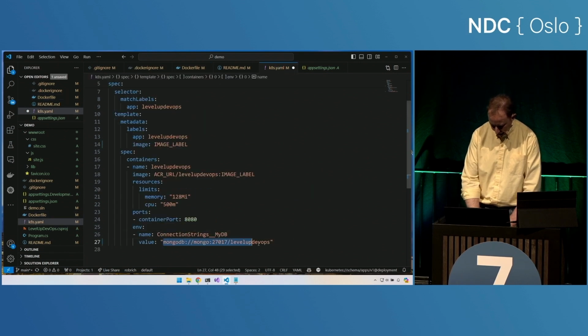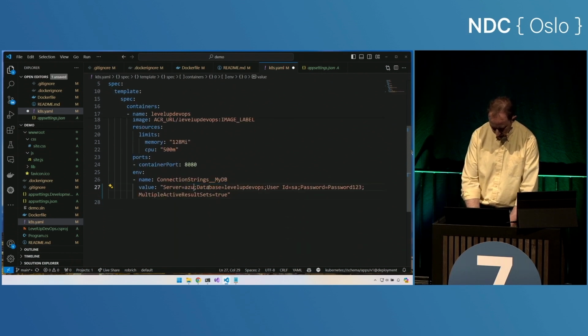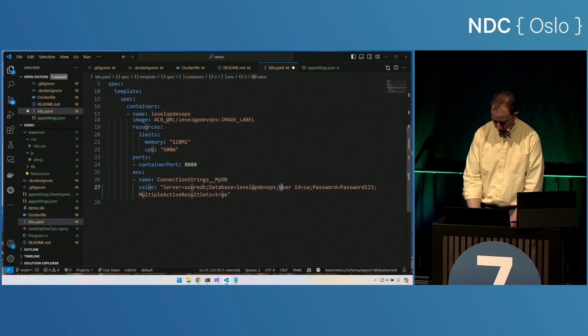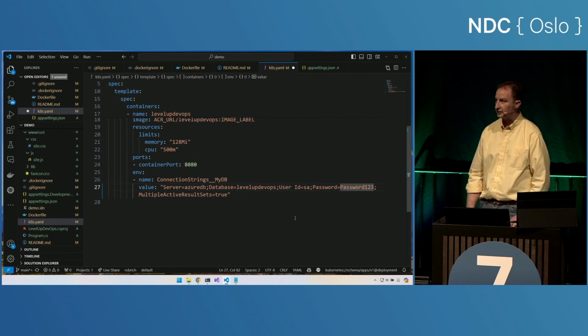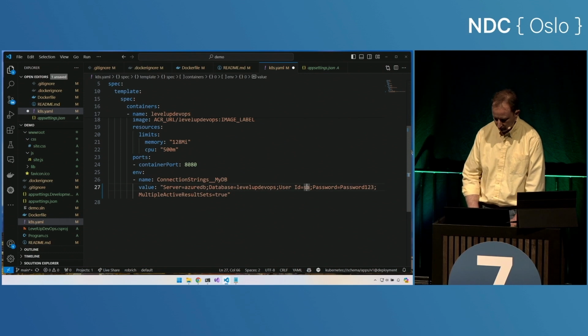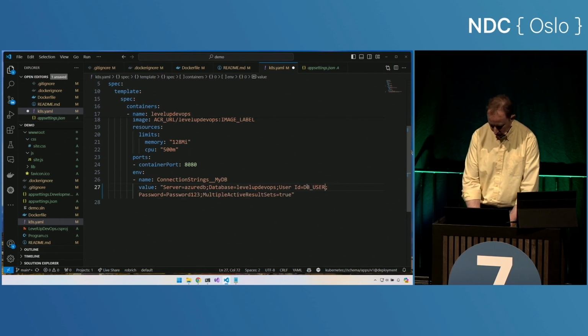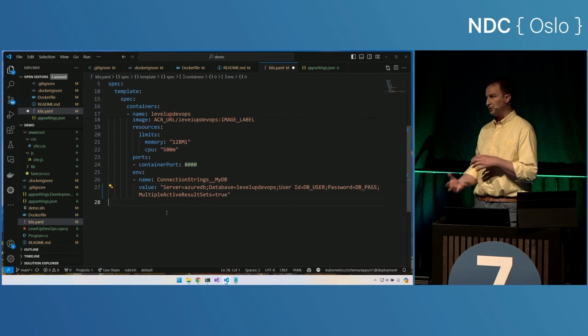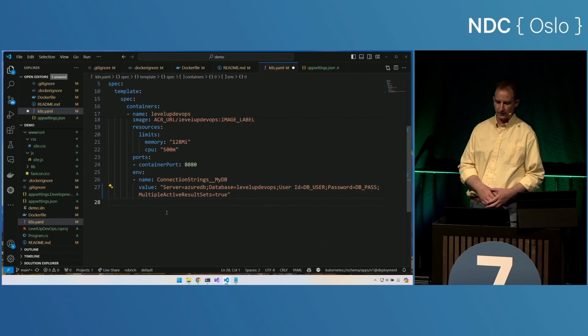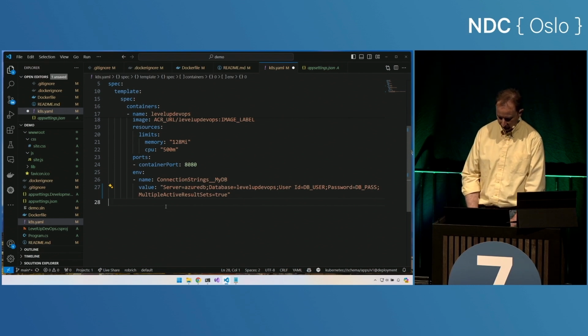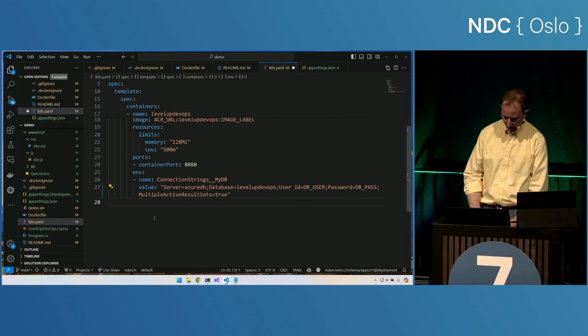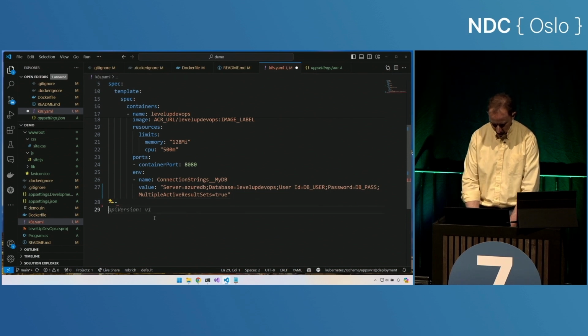Now, I probably want some server equals some server and the user and the password. I definitely don't want those secrets here, so I probably want to either do this, db user and db password, or even better, I want to move that secret into a Kubernetes secret and reference it from here instead. So I'll leave that as an exercise for the reader.